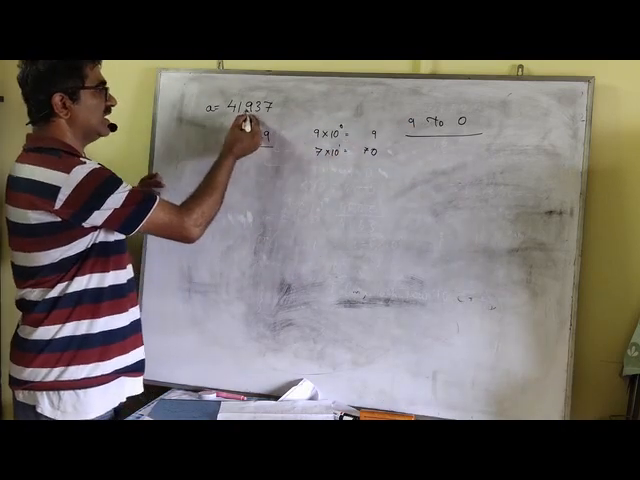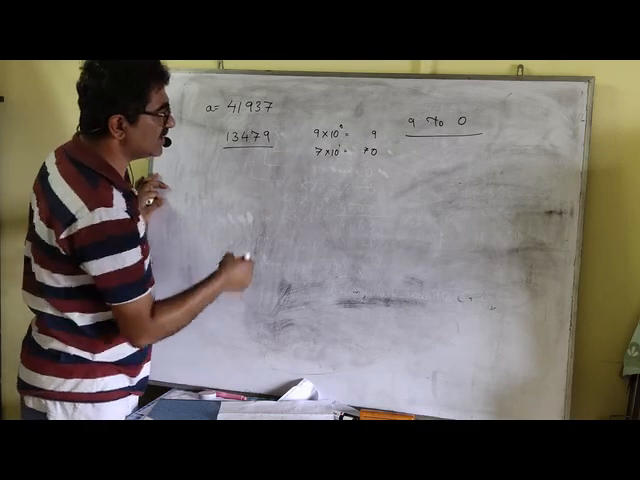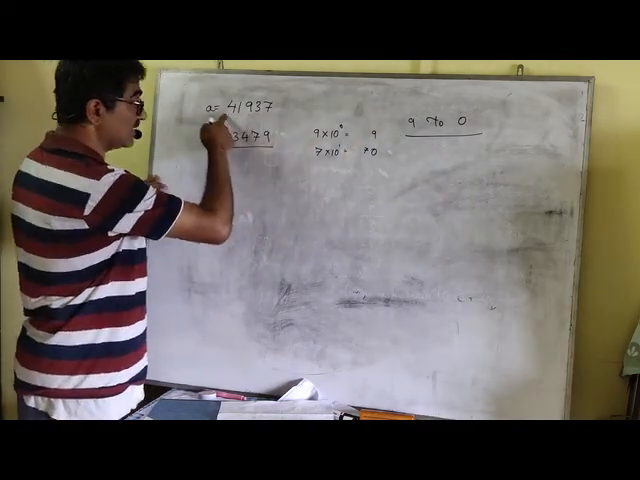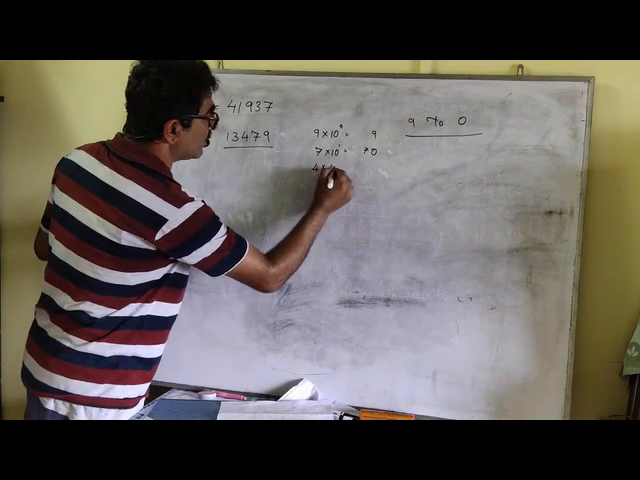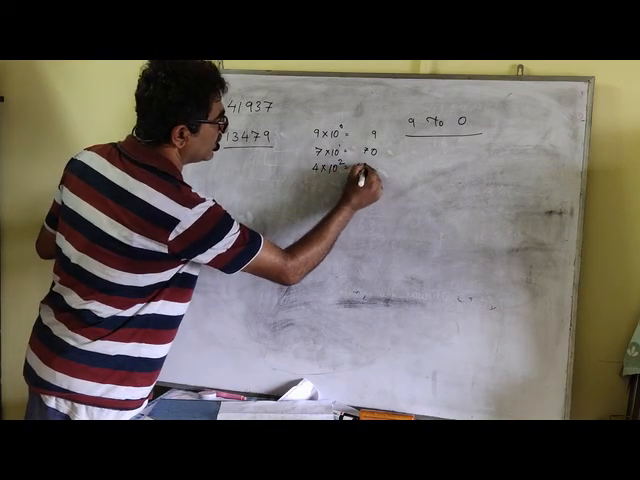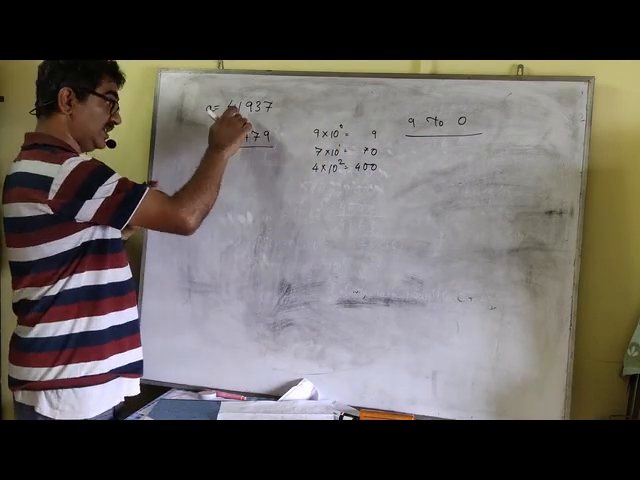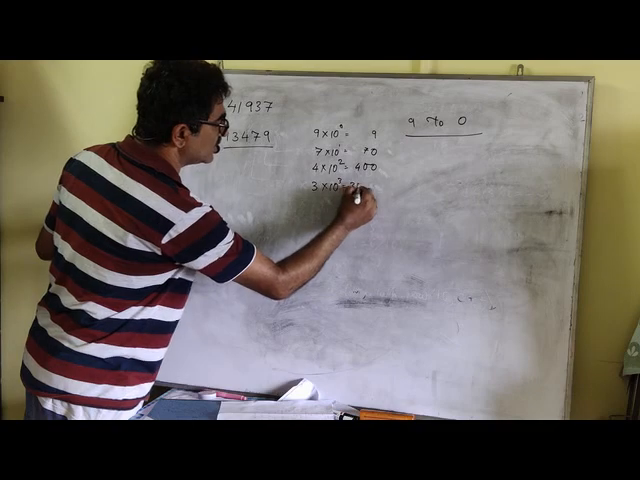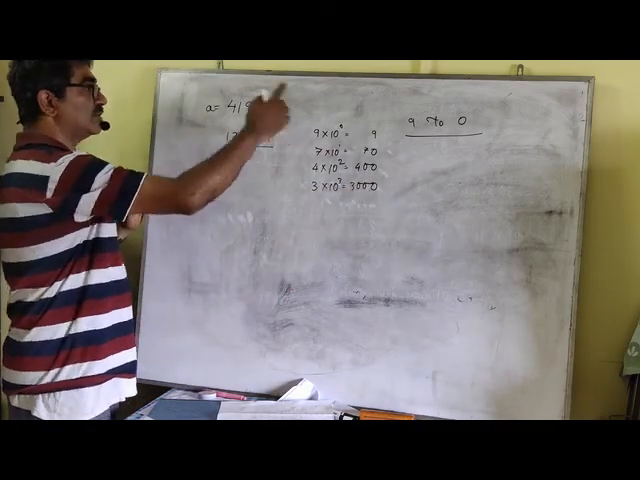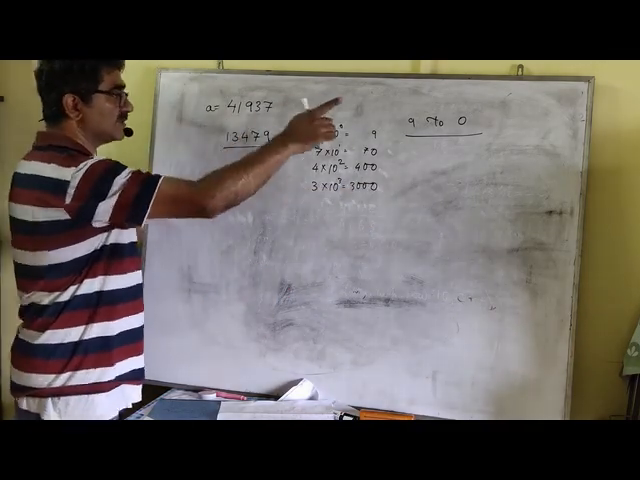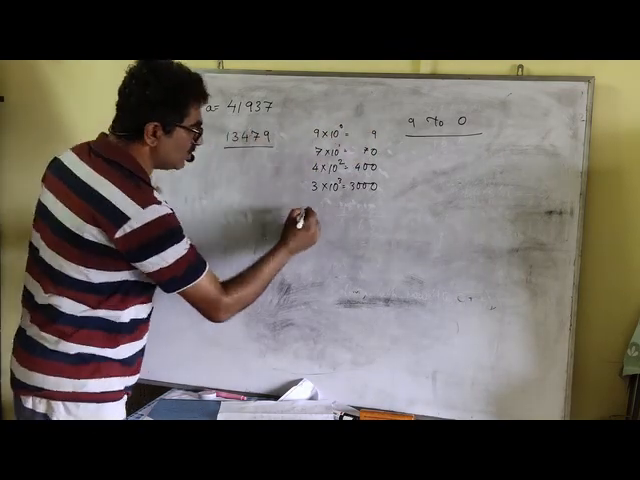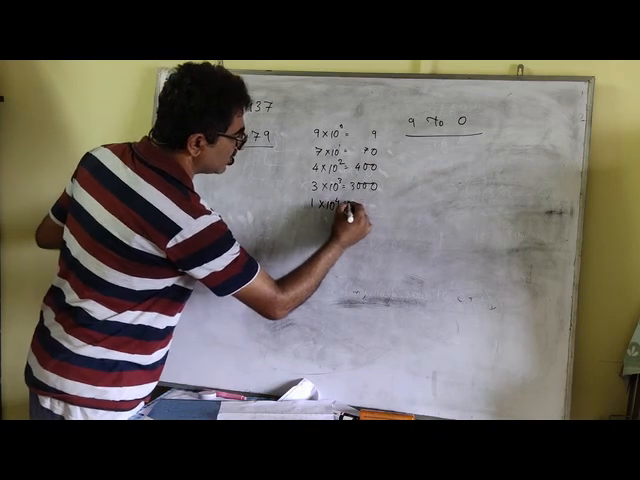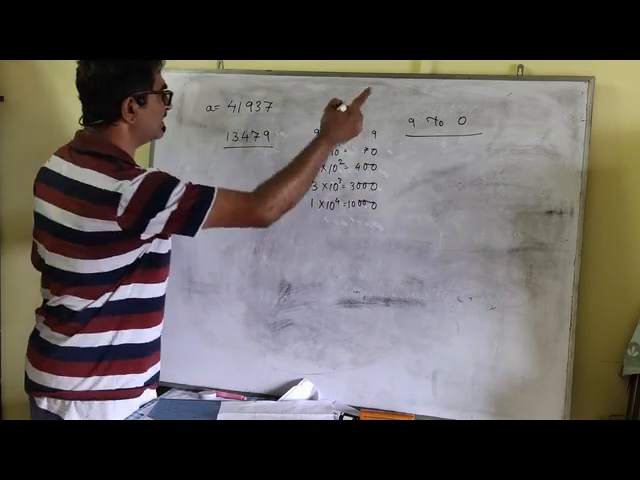Next comes 6. Again 6 isn't there after extracting each digit. Next comes 5. Again 5 is not there. Next comes 4. Yes, 4 is there. So 4 into 10 to the power of 2. So we get 400. Next comes 3, and yes, 3 is also present. So 3 into 10 to the power of 3. So we get 3000. Next we get 2. Again 2 is not there. Next comes 1, and 1 is there. So 1 into 10 to the power of 4. So what do we get? We get 10,000.